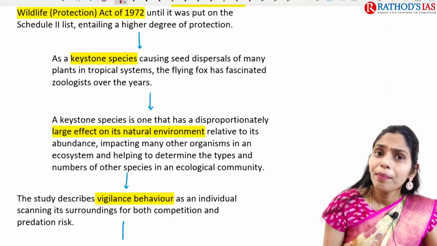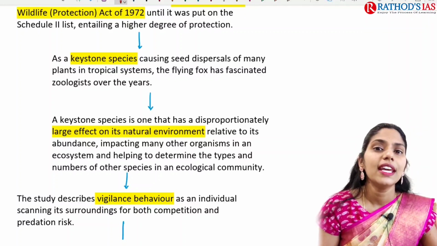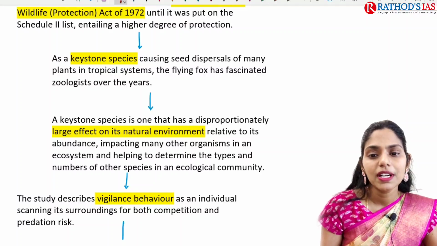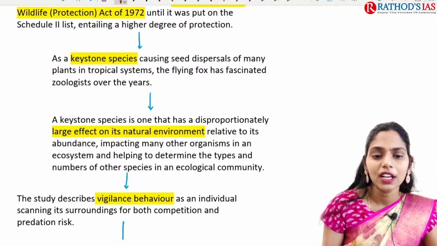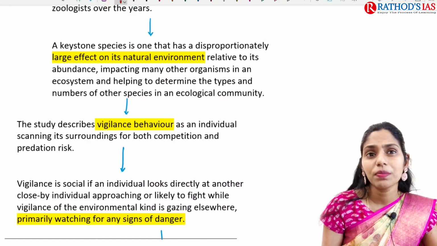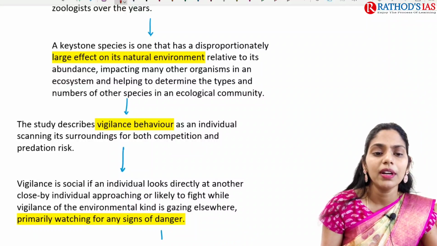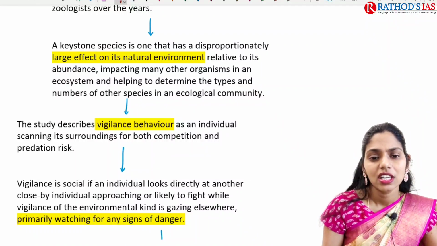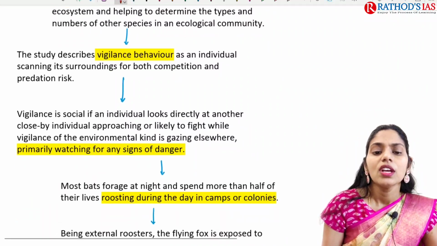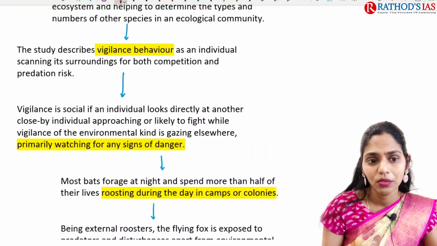This bat species is a keystone species. So what is their role? They help in the dispersal of many plants in tropical systems. A keystone species has a disproportionately large effect on the natural environment relative to its abundance, and also has an impact on many other organisms in the ecosystem. So we're talking about this study which describes the vigilance behavior of an individual.